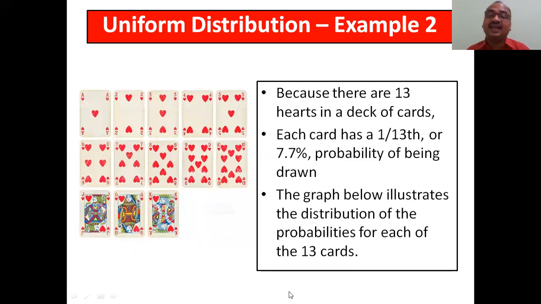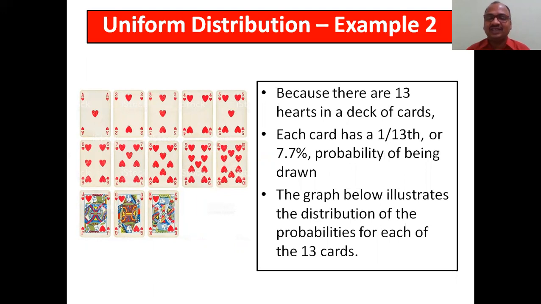Because there are 13 hearts in a deck of cards, each card has a 1 by 13 chance. Previously it was 1 by 6. Here 13 cards are there, no? So 1 divided by 13, or 7.7% probability of being drawn. All have an equal chance. All have 7.7%.